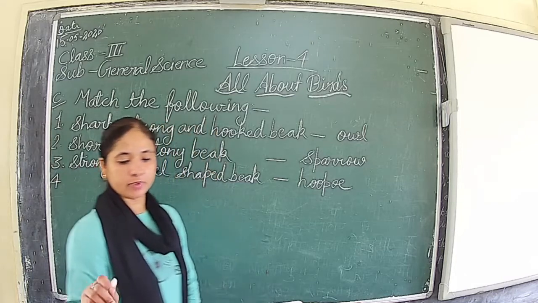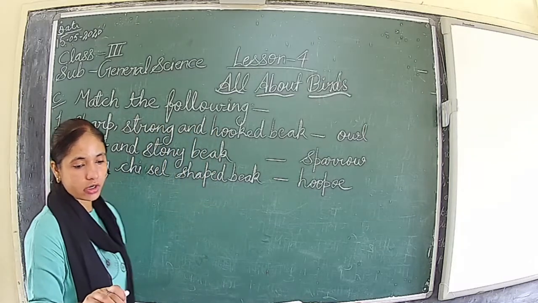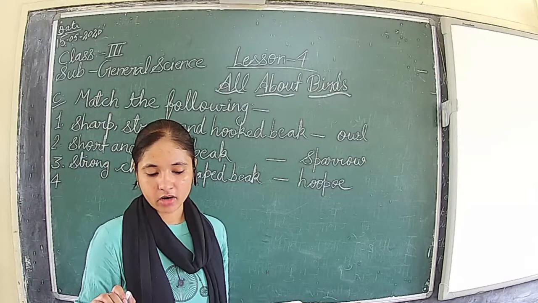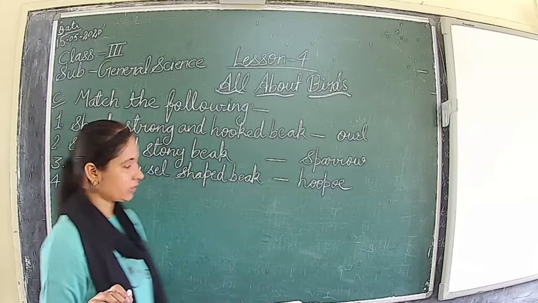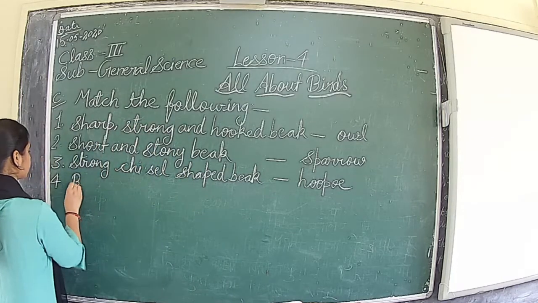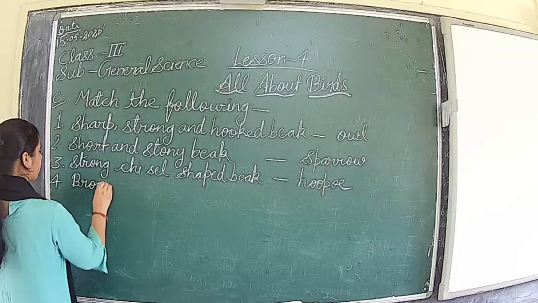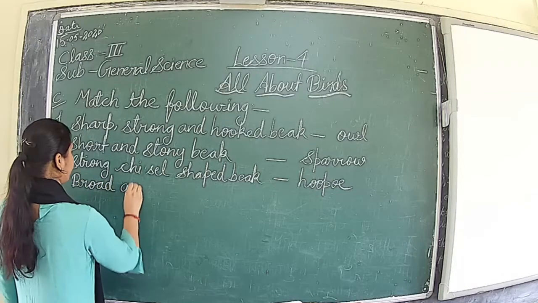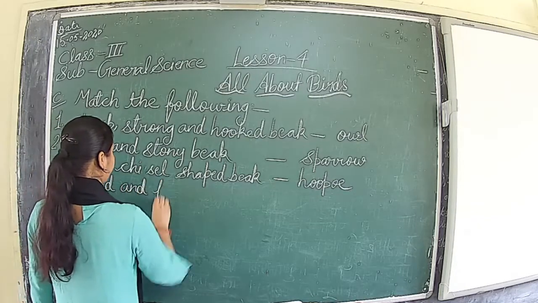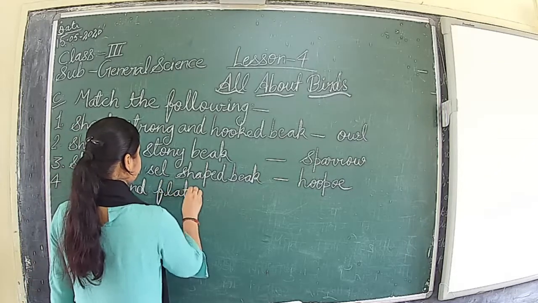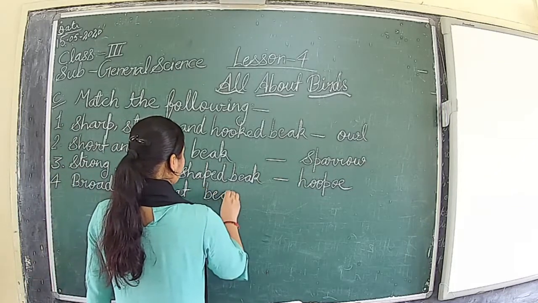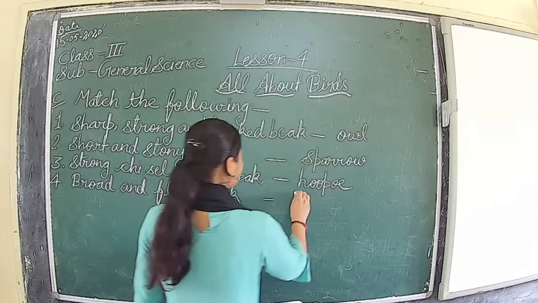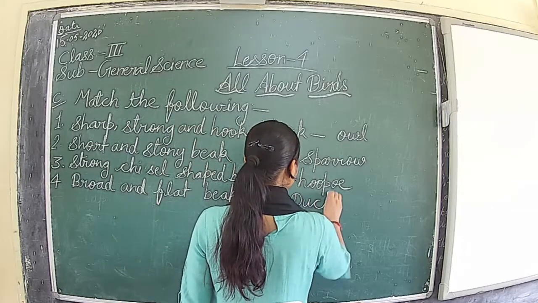Next is the broad and flat beak. The broad and flat beak is found in the duck. Okay.